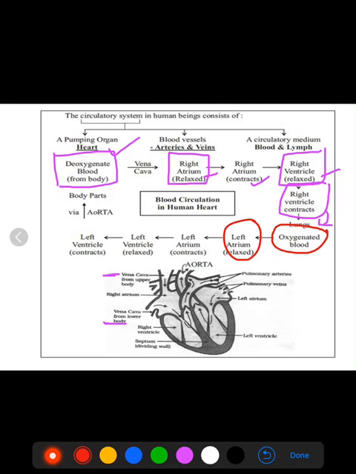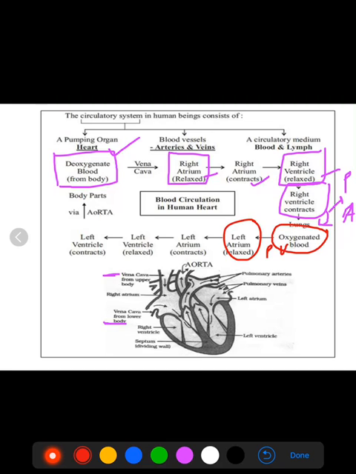And what is happening here? From the right ventricle the blood goes to the lungs, and that work is done by the pulmonary artery, and this work is done by the pulmonary vein. So pulmonary veins carry oxygenated blood.